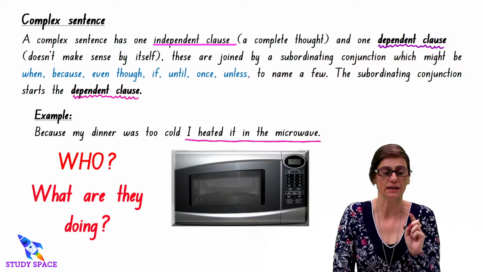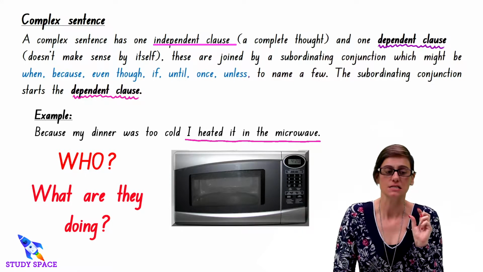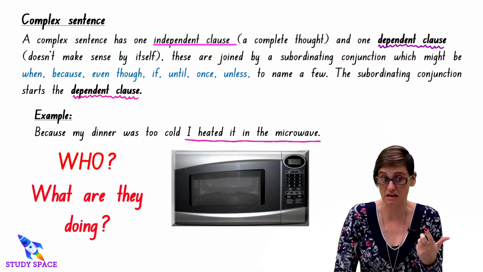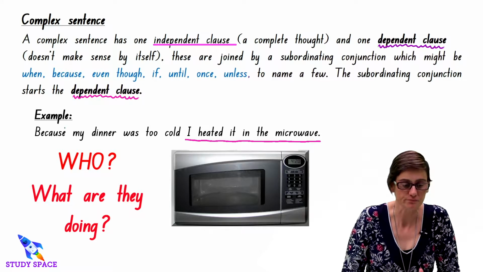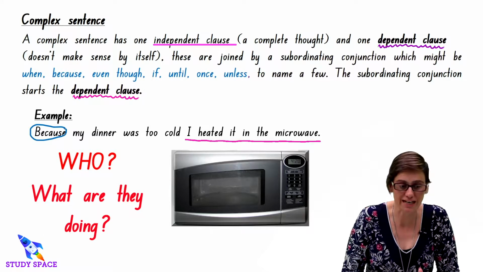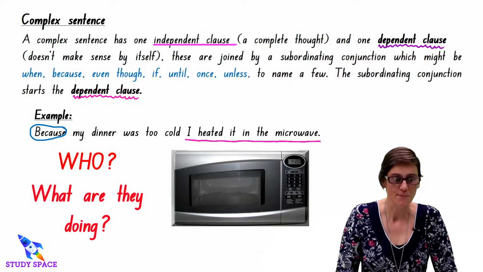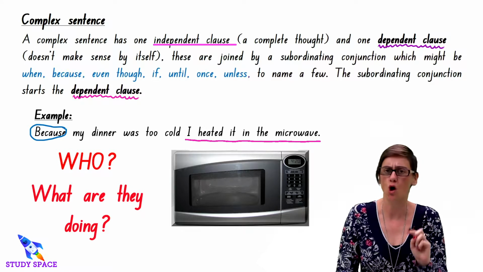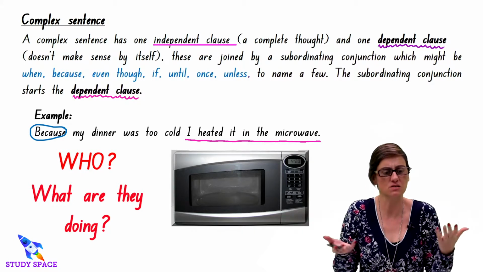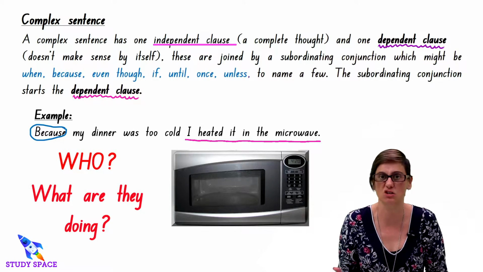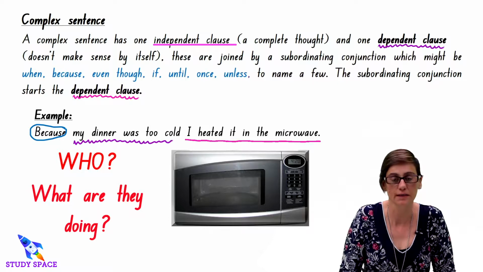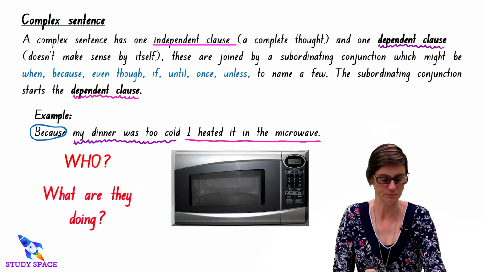Okay, let's have a look at our conjunction now. Because, which is at the start, is my subordinating, that's a tricky word, boys and girls, conjunction at the beginning of the sentence. And my dinner was too cold. Does that make sense by itself? My dinner was too cold. That's a statement, isn't it? It's not telling me much. So that is my dependent clause. Okay, let's have a look at some more.